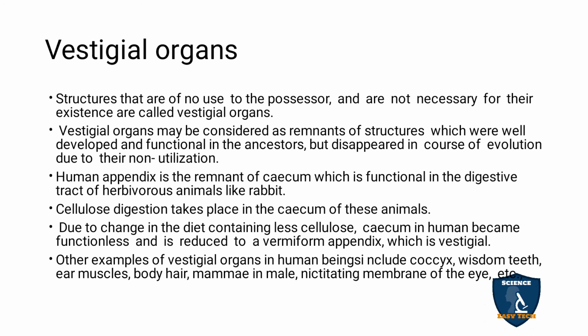The coccyx is a small tiny bone seen at the end of the backbone. Then wisdom teeth and the ear muscles. We also had elephant-like ears, but now they are so much reduced, and the body hair is also not there. The chimpanzees and apes possess body hair, but now we don't have it. And mammae in mammals: in males, the mammary glands for producing milk have now disappeared. And the nictitating membrane in the eye. So these are some of the vestigial organs.